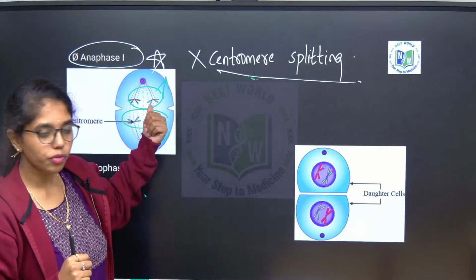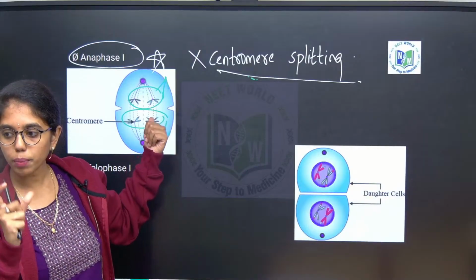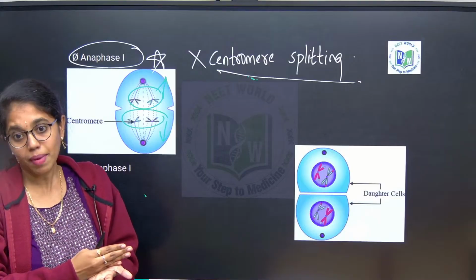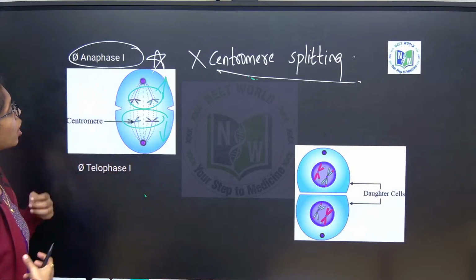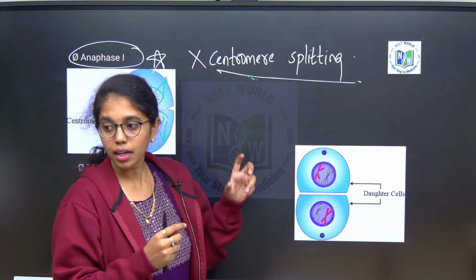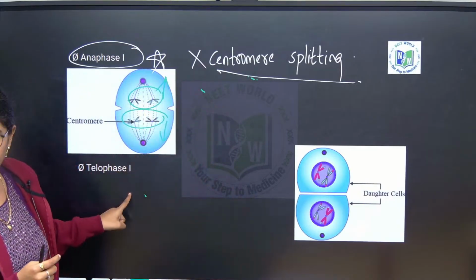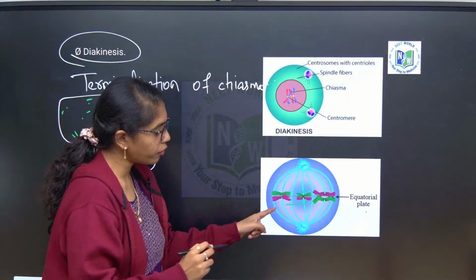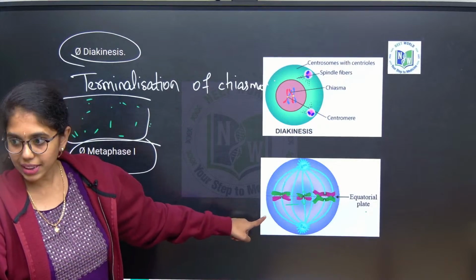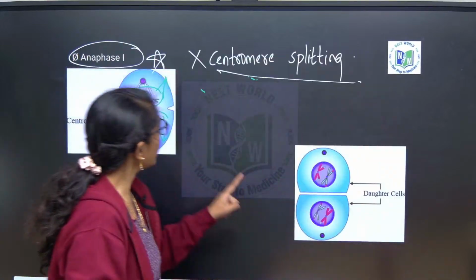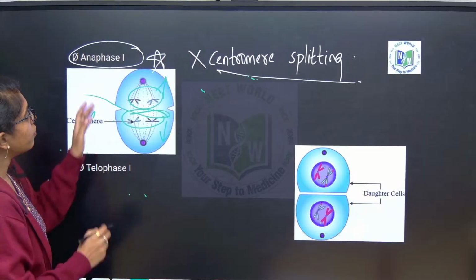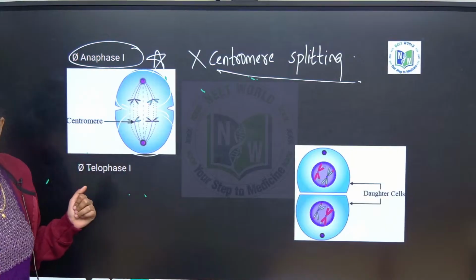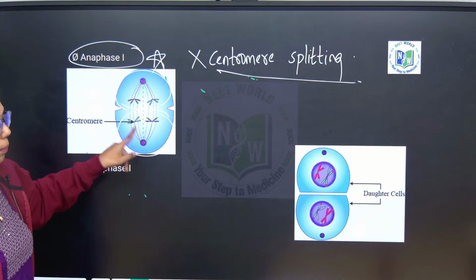In meiosis, we all know the major point that the chromosome number gets halved. So, where is the reduction happening? In anaphase 1, because in metaphase you have a complete set of chromosomes in one cell. In anaphase 1, as they are moving to opposite poles, we consider this as one cell and this as the other cell. So, the chromosome number got halved.